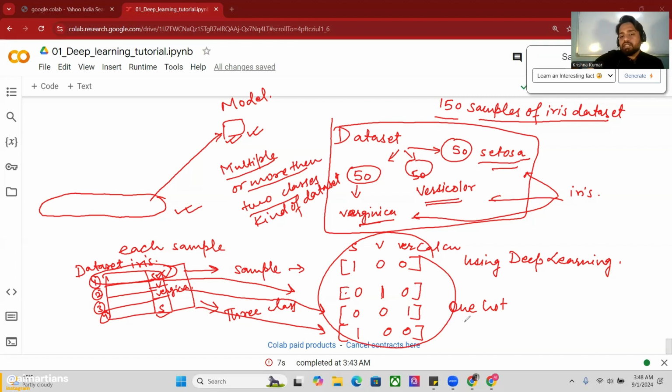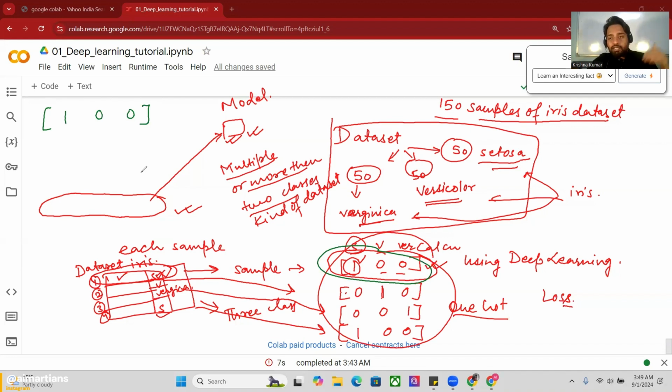Now this one-hot encoding gives us each and every class by representing some number. So 1 means the first sample belongs to Setosa. That's why here is 1 and the rest are 0. The loss function also does something like this, but before that our model calculates probability. I want to explain it once again, so let me use a different marker. I'm picking this sample and writing here 1 0 0.